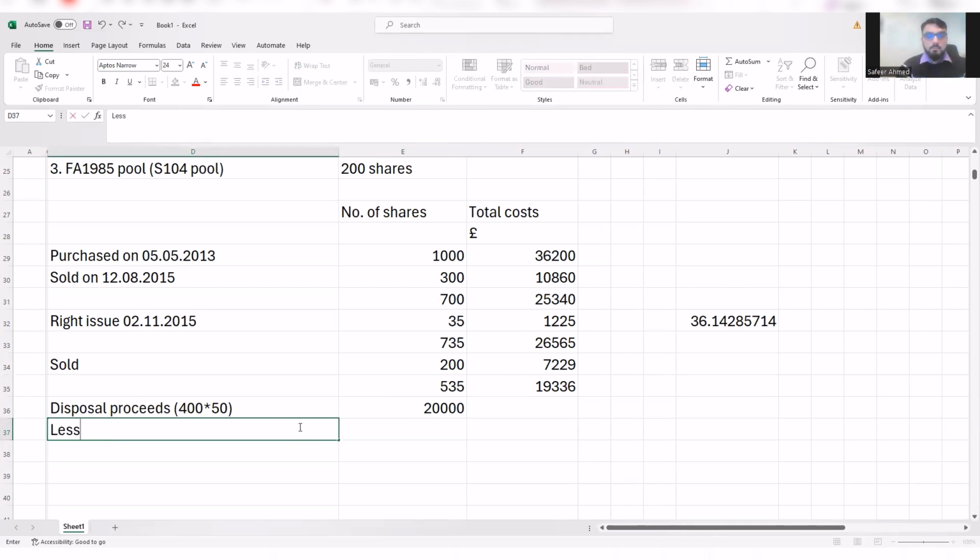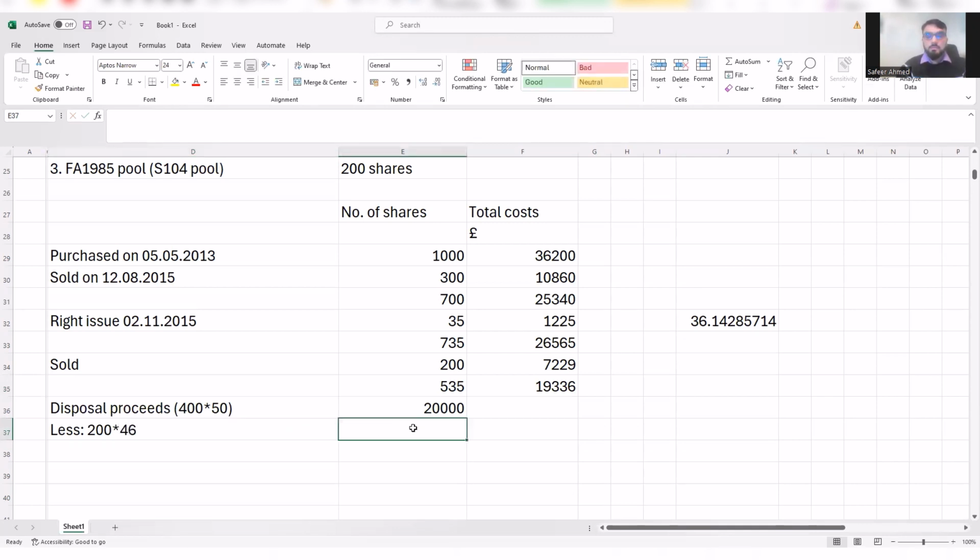And less 200 shares, which, remember, were bought within the next 30 days, and the cost of that is £46 per share. So they were bought on 7th of May 2023, which is within 30 days. Remember, from 25th of April to the 7th of May. So this will be 200 times by 46. We'll be deducting that.